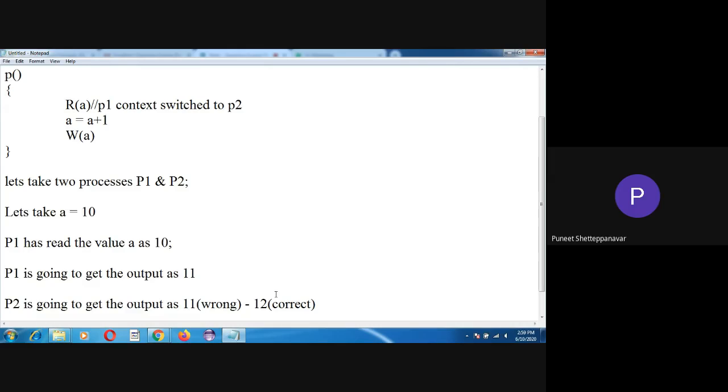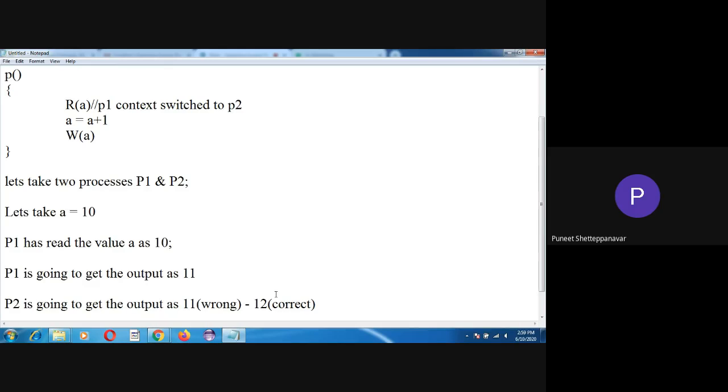Once its execution is completed, it comes outside the CPU and allows the next waiting process to get the CPU resources. So the next process will enter the CPU and execute its part of code.